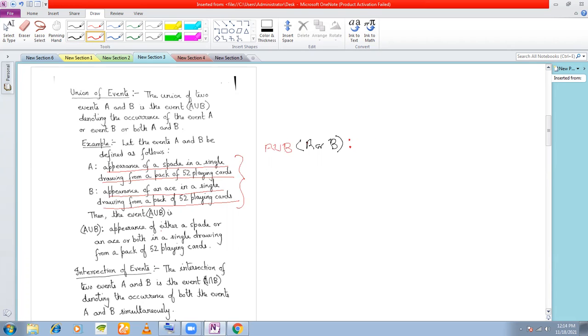Appearance of either a spade or an ace or both, right? So remember, union stands for or. If I'm defining two events and I say union of the two events, that means either this event or the next event or both. Okay.